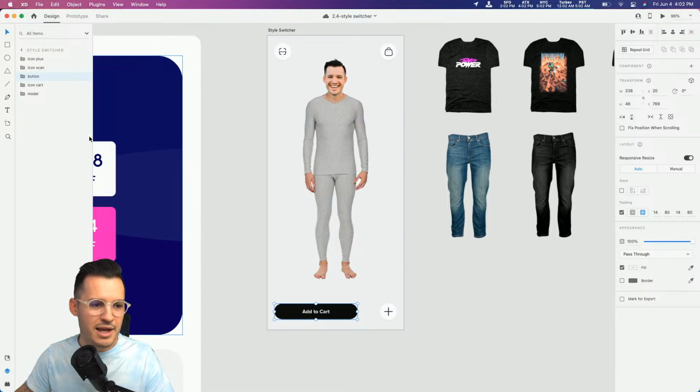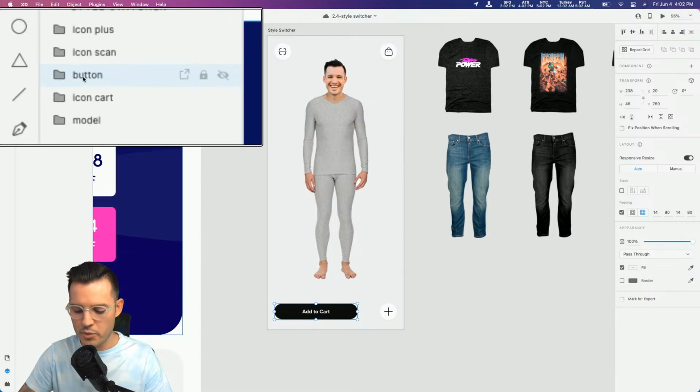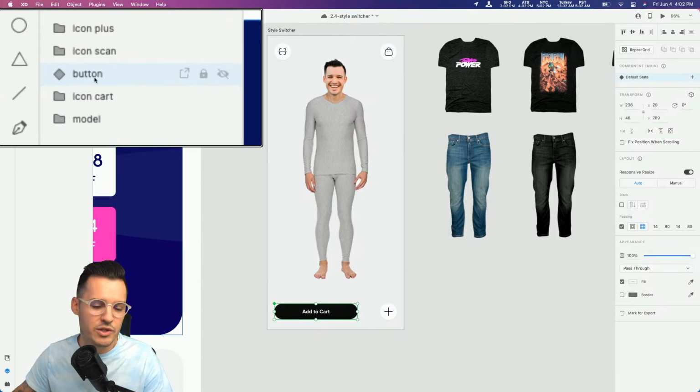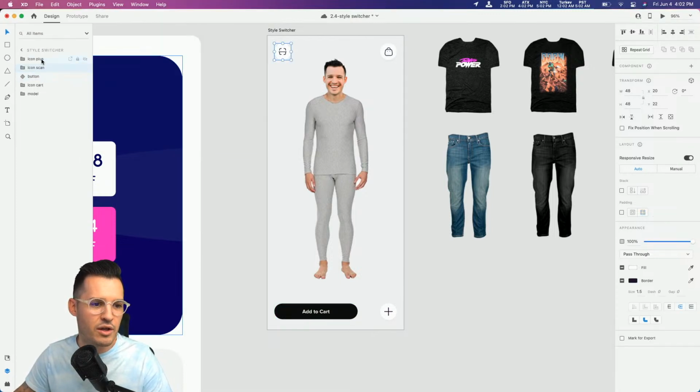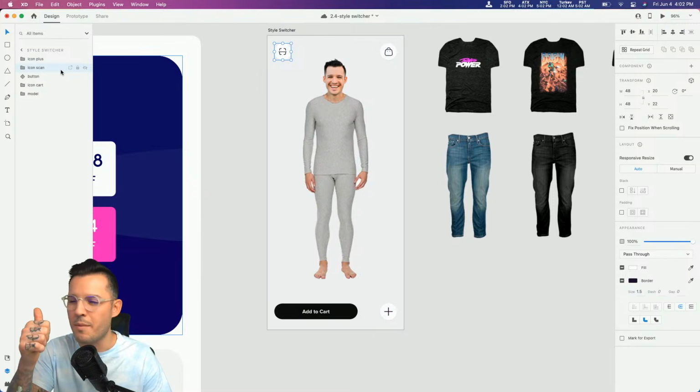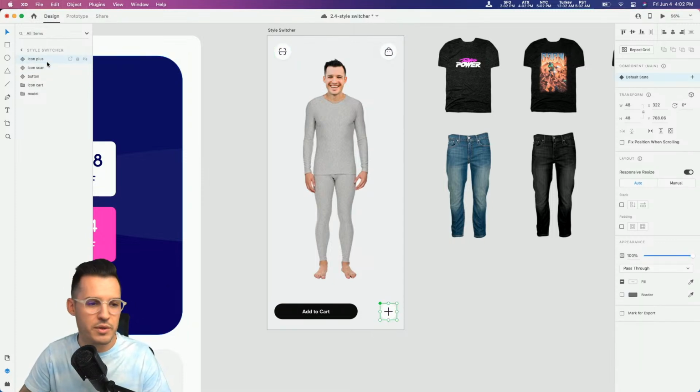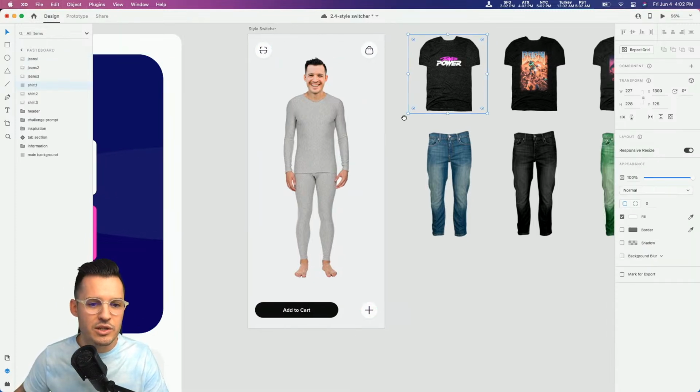We got a button here. It's called button in our layers panel. Why don't we hit Command or Control K and just turn that into a component? Why? Because it's fun like that. We also have these other icons, imagining you could scan something later on and then add things to your shopping cart. So let's go ahead and turn those into components as well. Command or Control K to do that.